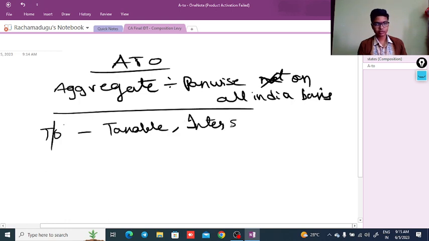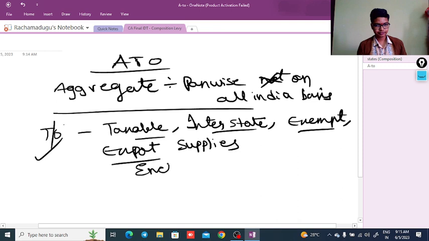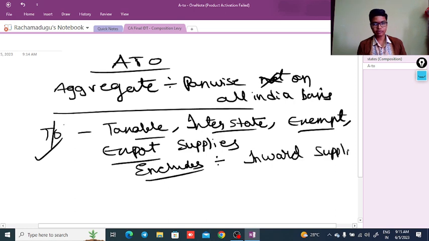The second point is that turnover includes taxable turnover, interstate turnover, exempt turnover, export turnover, that is, taxable supplies, interstate supplies, exempt supplies and export supplies, but excludes inward supplies liable to RCM.